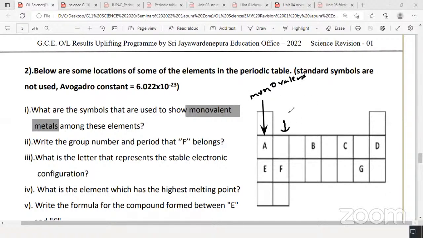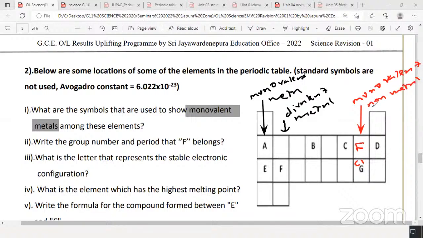And divalent, group 2. Divalent means valency 2. Divalent metal in group 2. If you take monovalent non-metal, group 7. Please write here, monovalent non-metals in group 7. Right here, monovalent non-metal, group 7, fluorine, chlorine. Monovalent is valency 1, for non-metals. Monovalent non-metals group 7, monovalent metal group 1. Monovalent metal group 1, monovalent non-metal group 7.